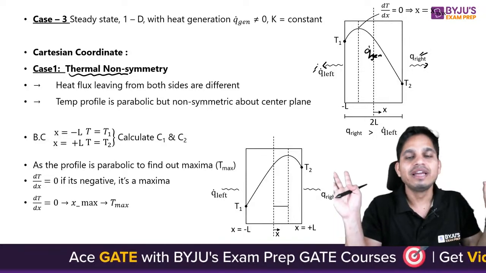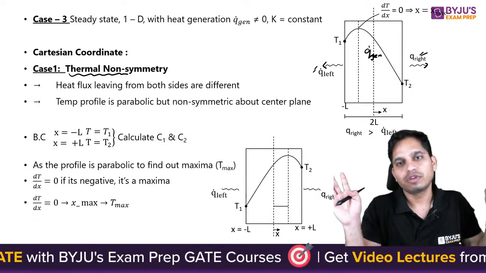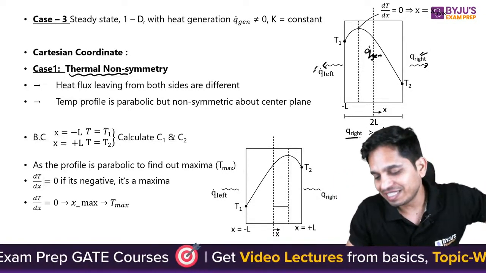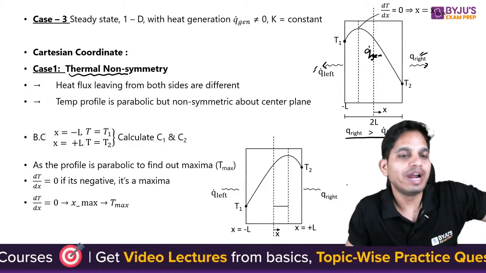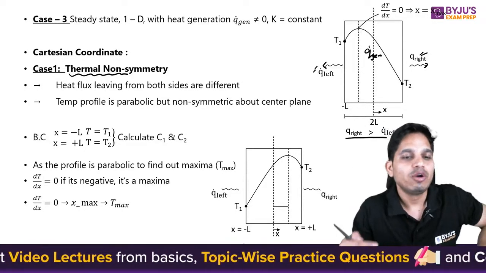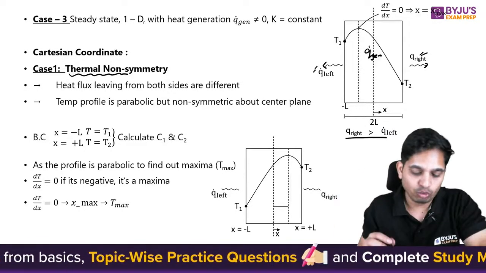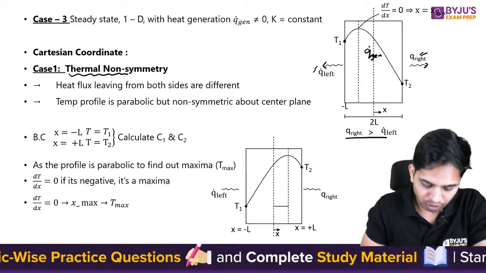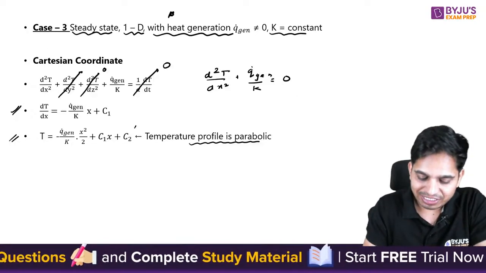This Q right is not equal to Q left. So Q right, let us say, is greater than Q left. You can say, okay, so Q right is not equal to Q left. Now what you are going to do, this is your boundary condition.